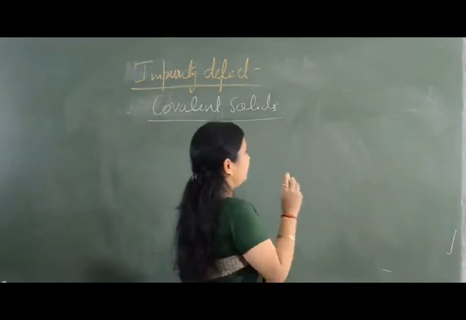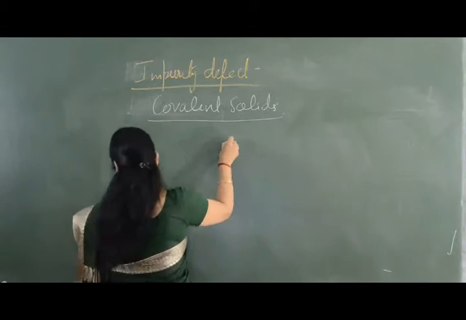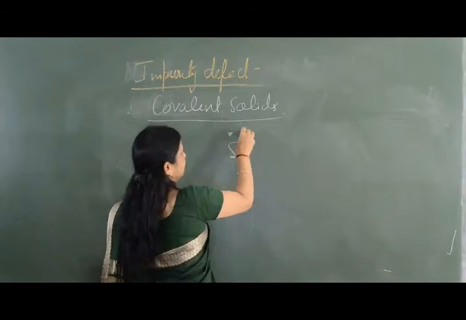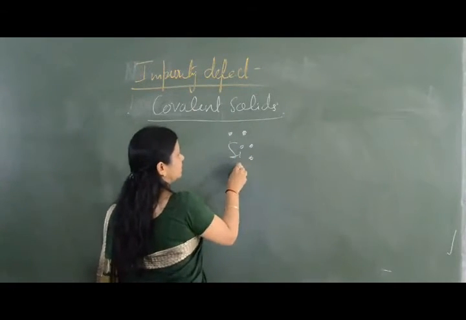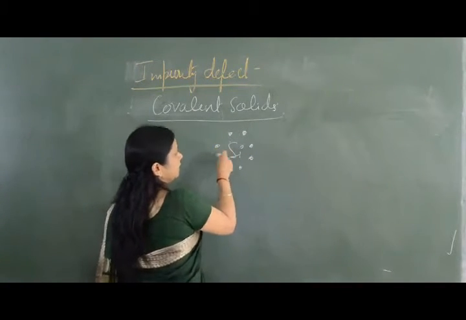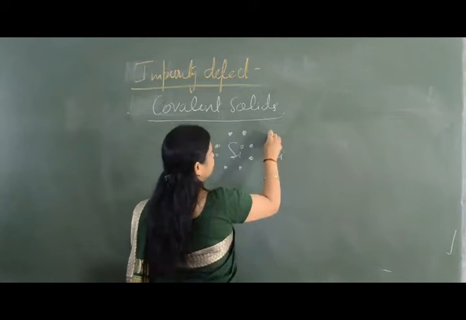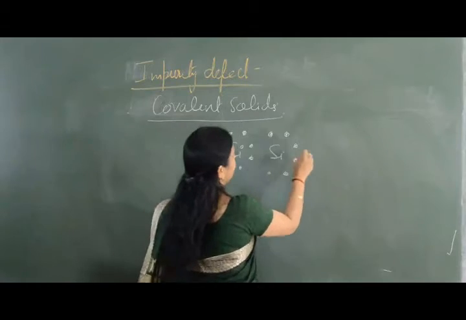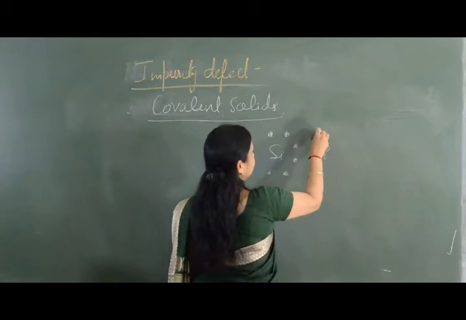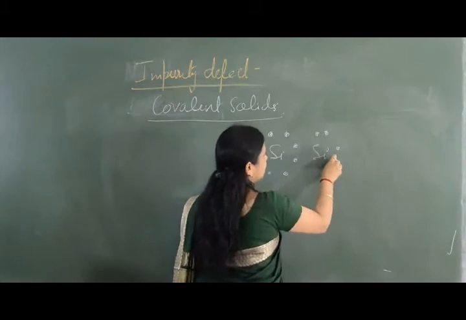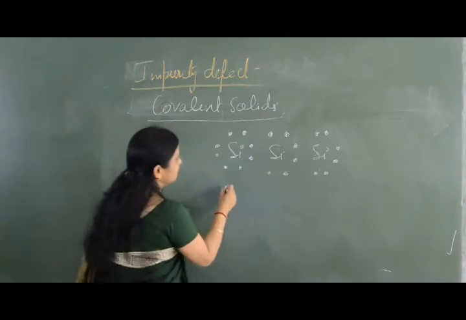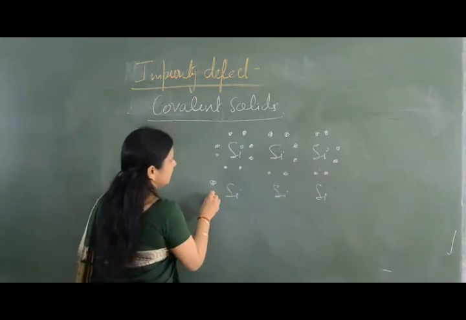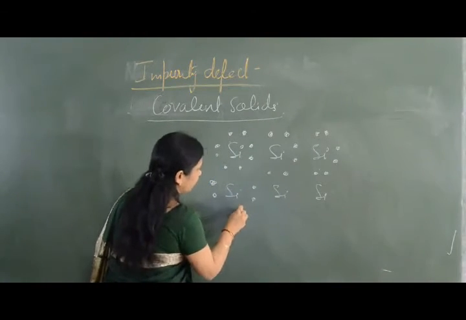For example, if I take a crystal of silicon, so silicon crystal means these are the electrons, another silicon, the electrons are these, then we have this showing the electrons, then the second layer, this is the arrangement of electrons.